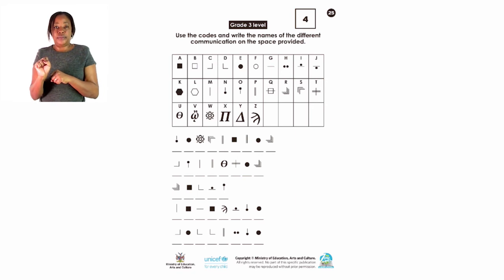Now, when I connect all these letters of the alphabet, what word is it? It should be a communicating tool, otherwise it's wrong. What I found here myself is newspaper. Did you get the same as mine? If you got it the same way as mine, then you are correct, I think. That is a newspaper.